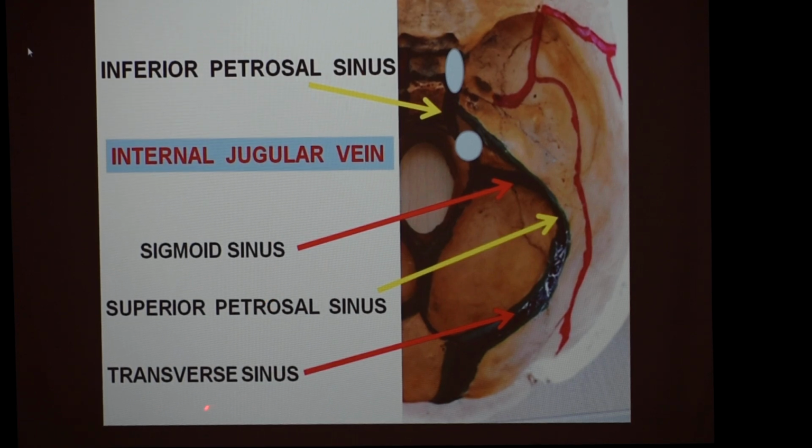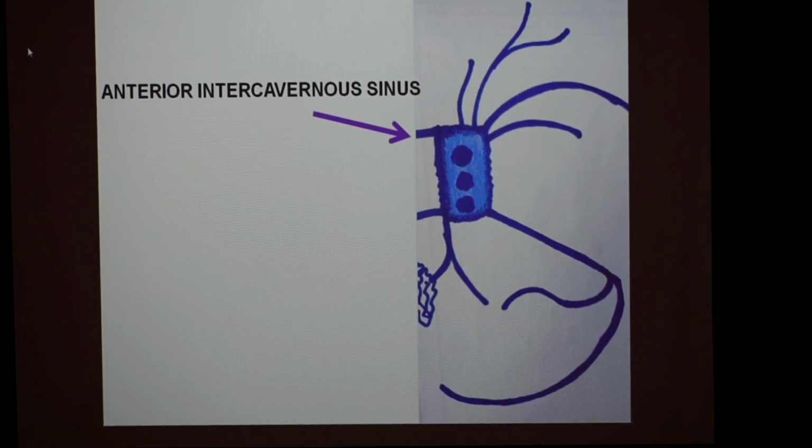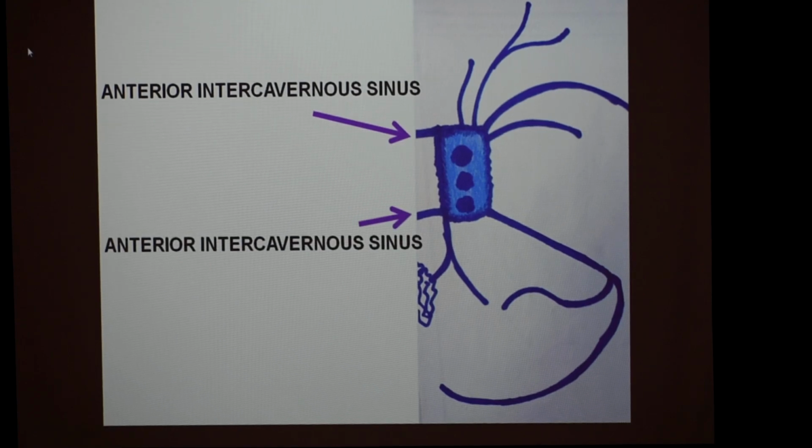Through the superior petrosal sinus, it communicates with the transverse sinus, and through the inferior petrosal sinus, it communicates with the internal jugular vein. If we see the other side, on the medial aspect, it communicates with the opposite cavernous sinus by means of the anterior and the posterior intercavernous sinus. Sorry, I made a spelling mistake here: this is the anterior intercavernous sinus, and this is the posterior intercavernous sinus.